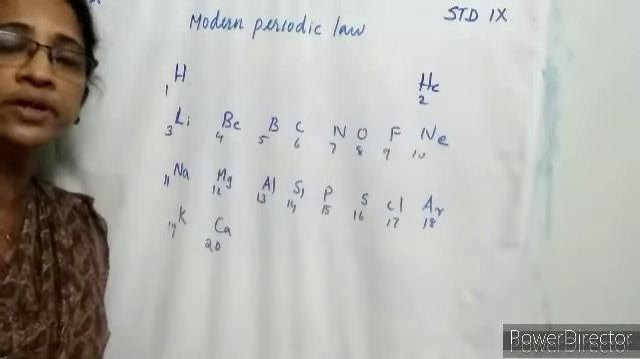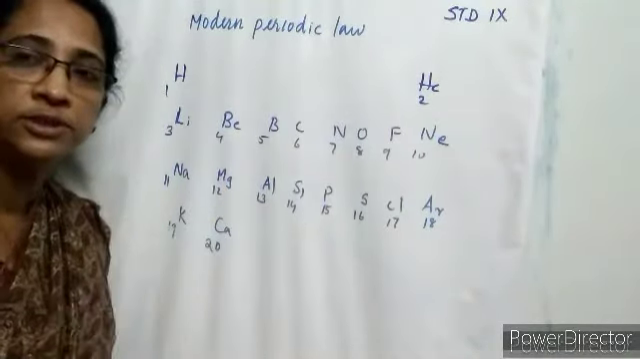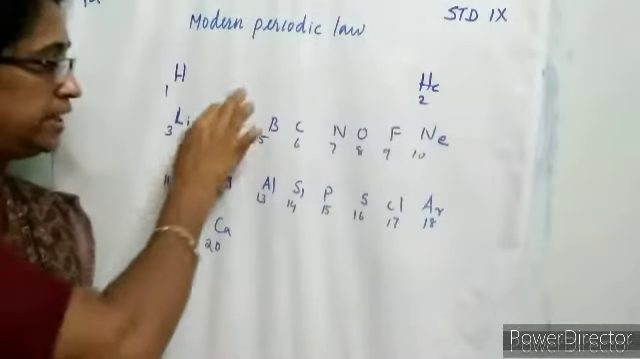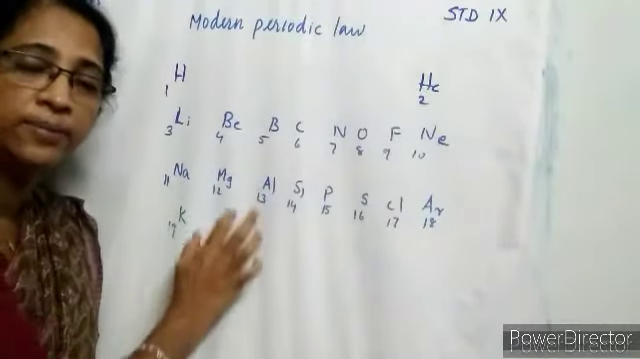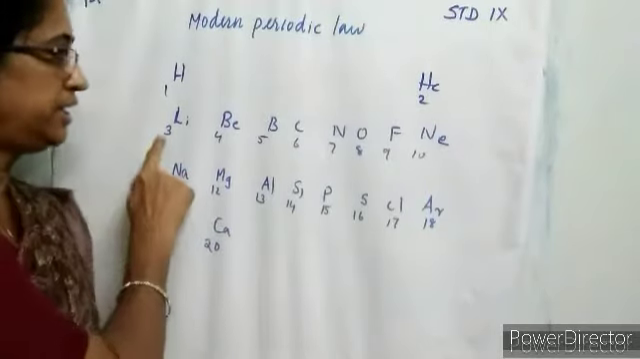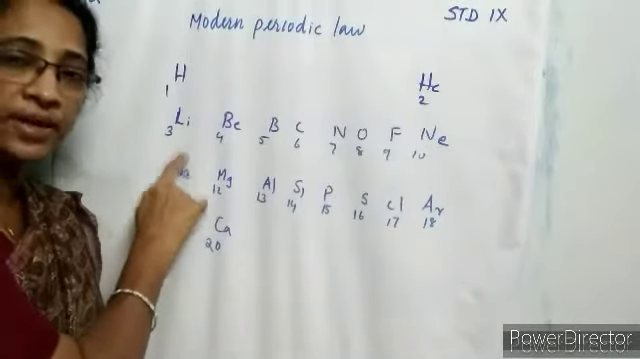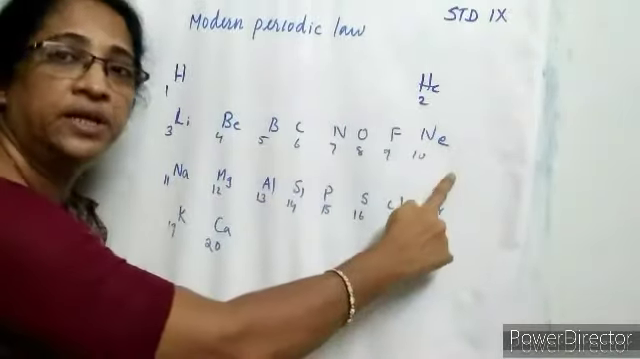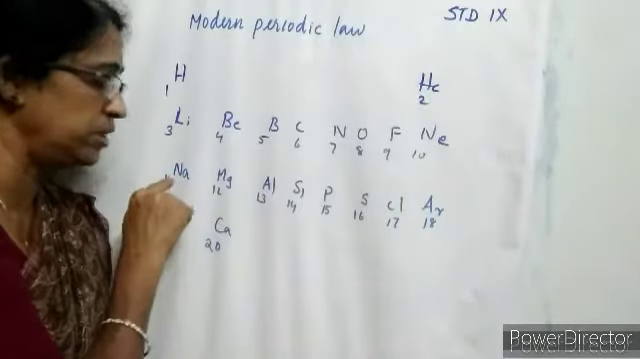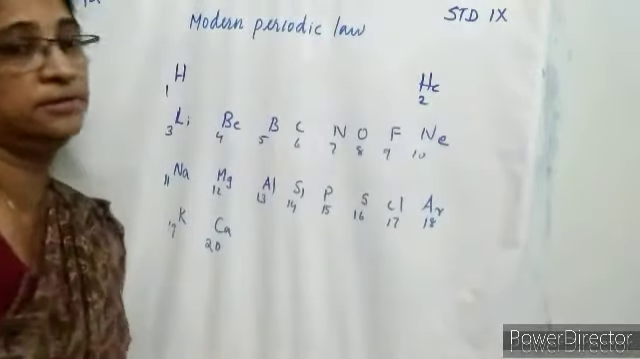Group 2 elements, beryllium, magnesium, calcium, etc., are placed in group 2. Why? Because all the elements in group 2 contain 2 electrons in their valence shell. So these elements have similar chemical and physical properties. Each period begins with the alkali metal and ends with the inert gas.